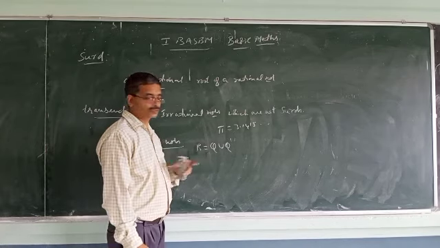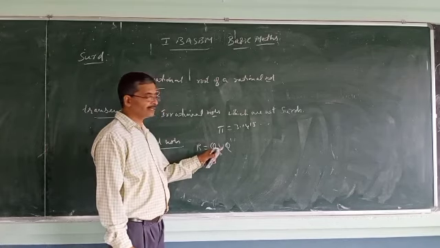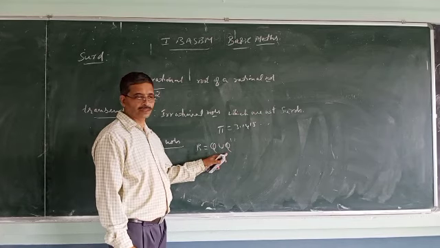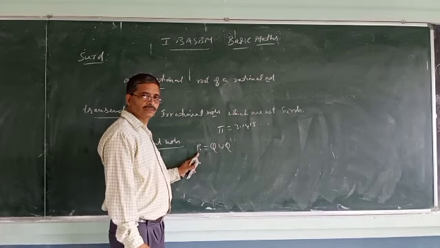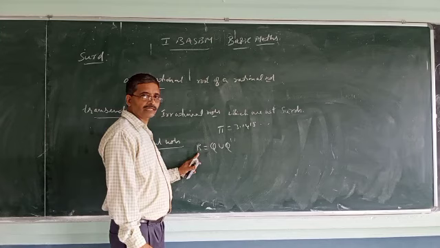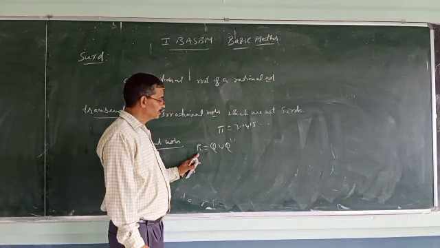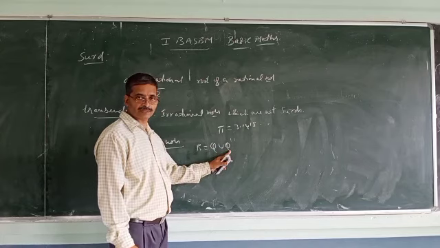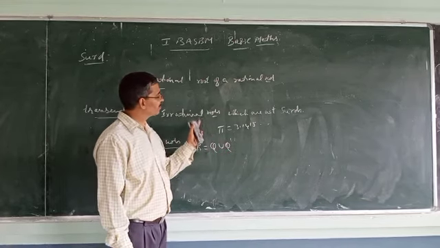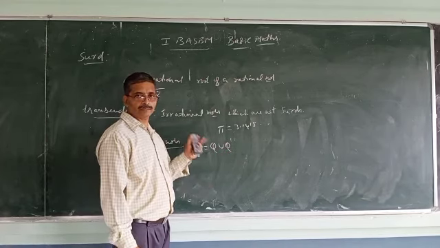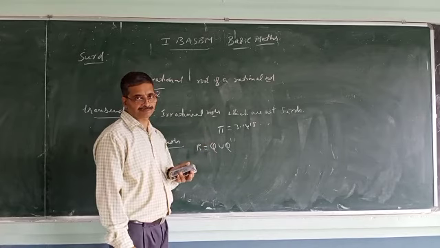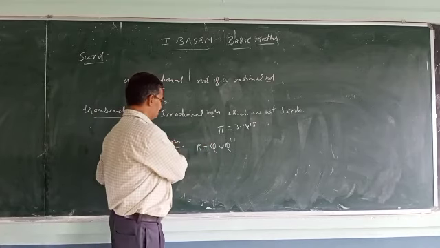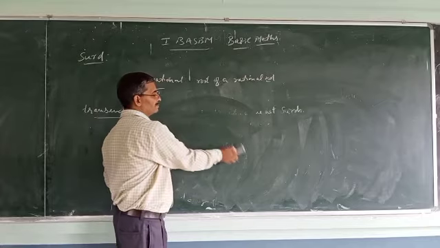So rational numbers union irrational numbers will form R, real numbers. Irrational numbers, as I told you just now, may be surd or may be transcendental. That is regarding real numbers.